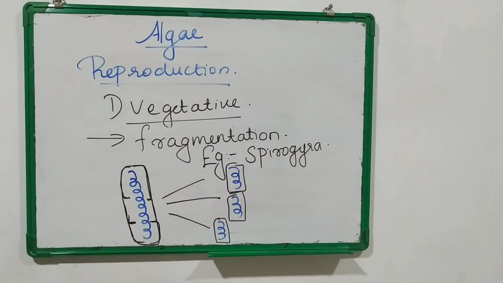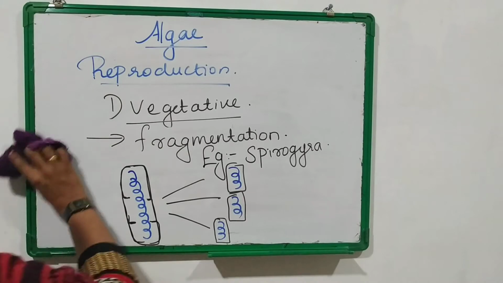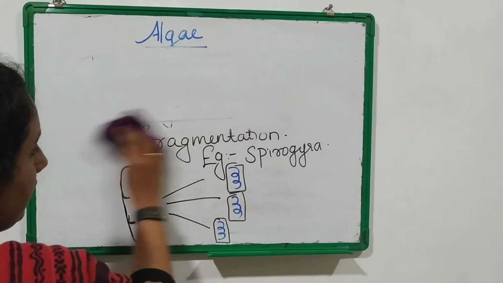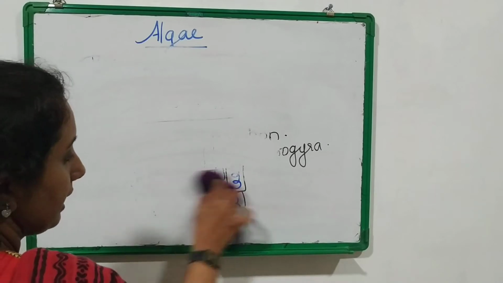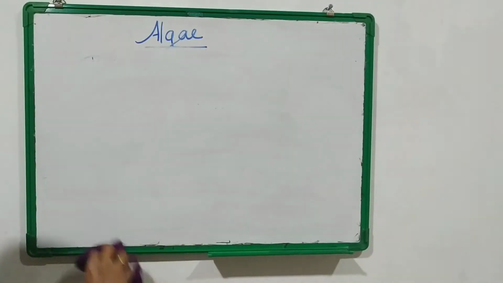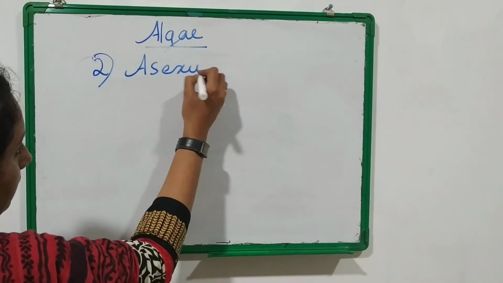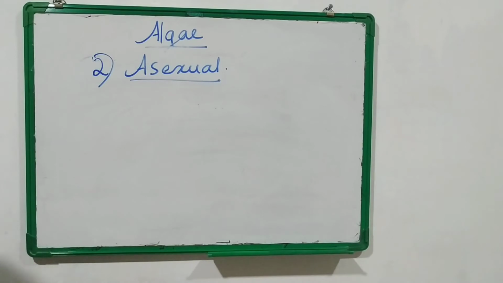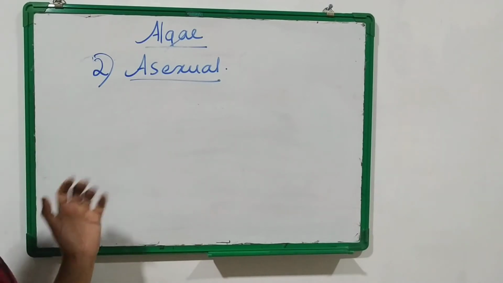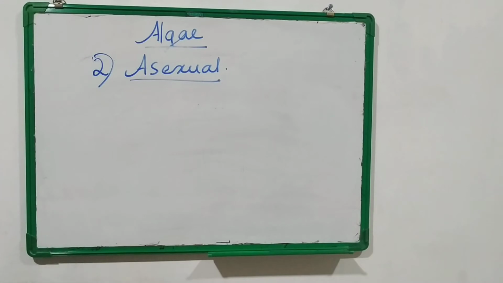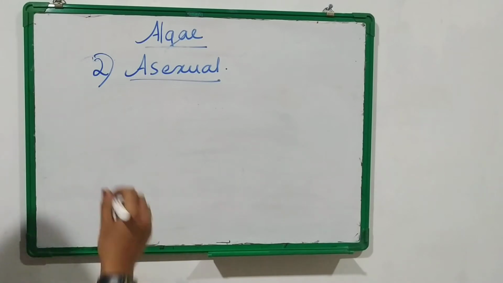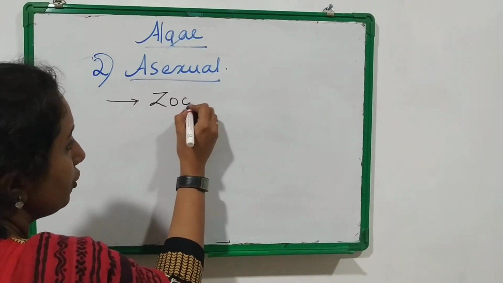Coming to the second type of reproduction, asexual reproduction. First we discussed vegetative reproduction, second is asexual reproduction. You all know what asexual reproduction is. It is the type of reproduction in which gametes are not involved. In asexual reproduction in algae, spores are involved. Most commonly the type of spore involved here is zoospores.